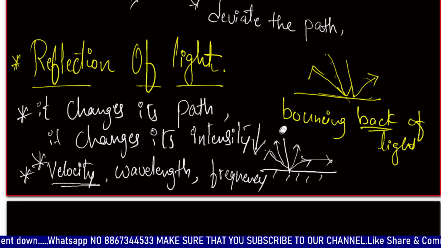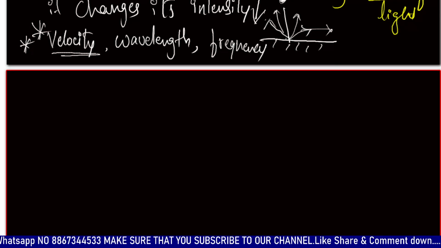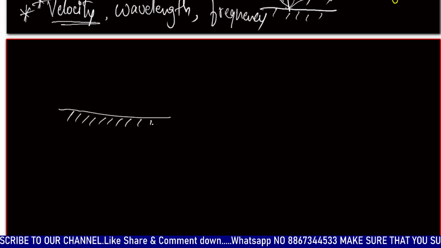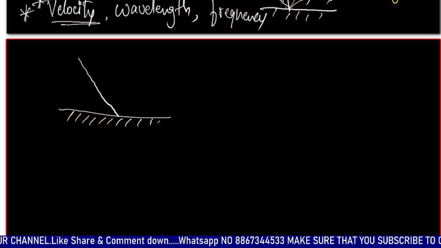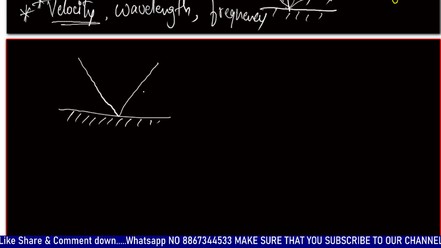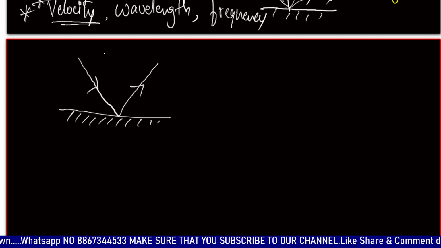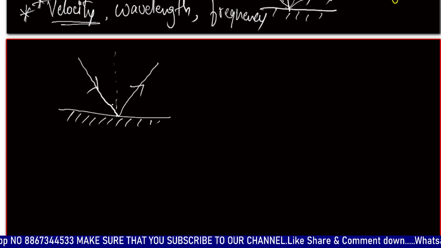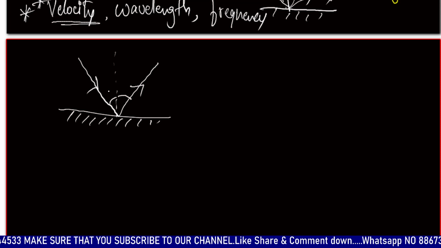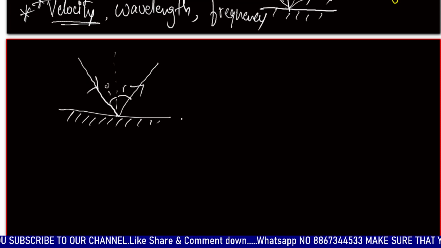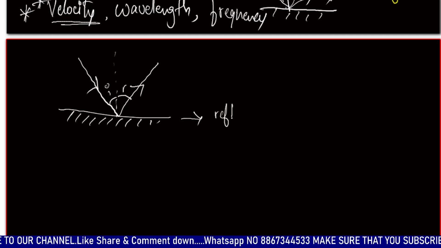Some of the important terms that we need to know about reflection of light: consider a ray of light reflecting back after striking a surface. Consider this as the reflecting surface.